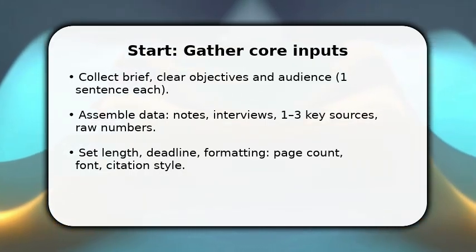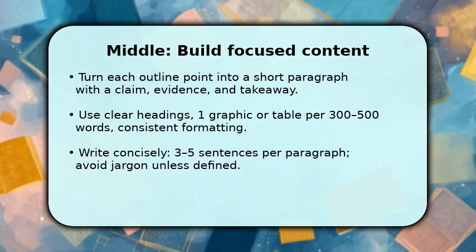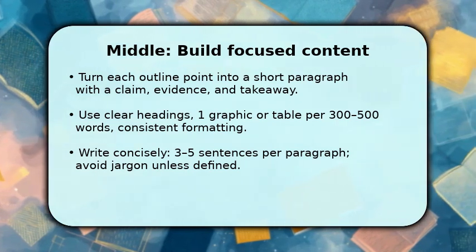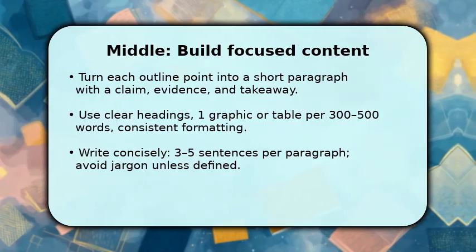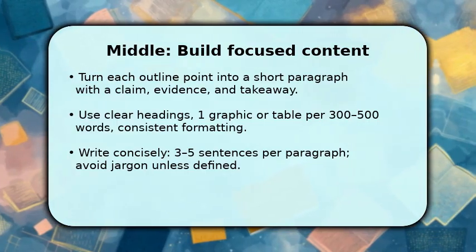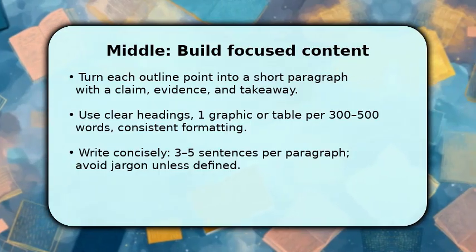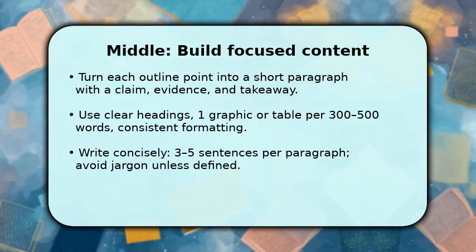You now expand each roadmap point into a compact paragraph. Start with a single clear claim, follow with evidence, and end with a takeaway sentence that ties back to the objective. While writing, insert 1 table or graphic for every 300-500 words to clarify data and label it.